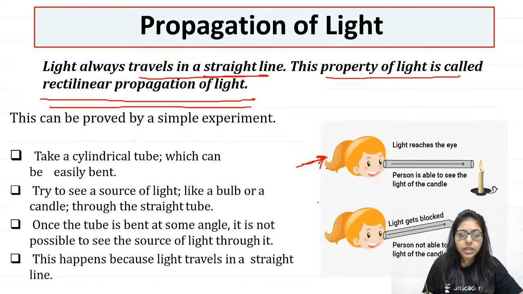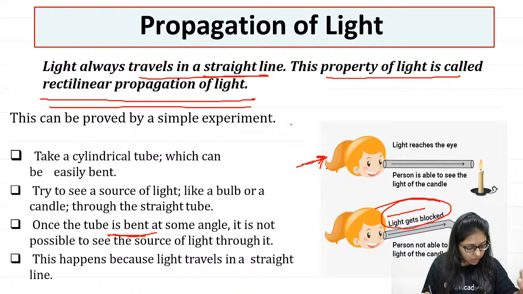So you can actually see through that cylindrical tube, but if you bend the tube, then you will see that the light is blocked and you are not able to see the things which are at the other end of the tube. So this is happening because light always travels in a straight line. When you have bent the tube, the light is not bending.